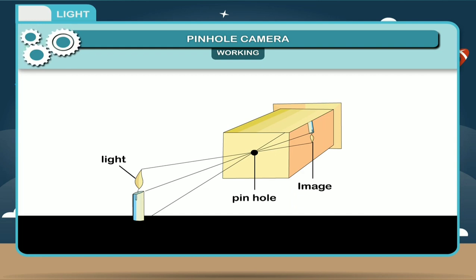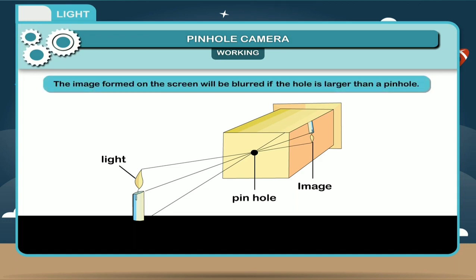The image formed on the screen will be blurred if the hole is larger than a pinhole. That means the pinhole camera's hole should be small. Otherwise, the image will be blurred.